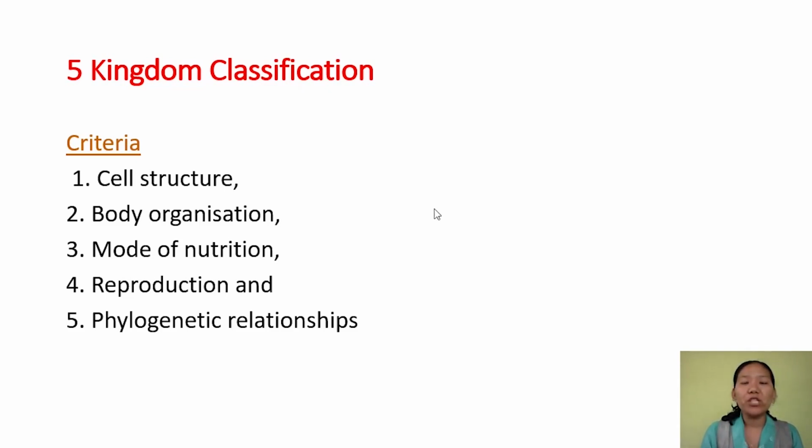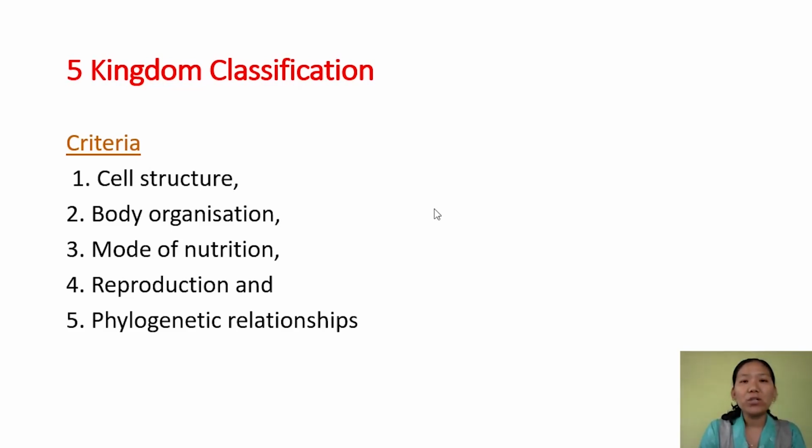The modes of nutrition are autotrophic and heterotrophic, and based on that, organisms are classified. The fourth one is reproduction. Reproduction can take place by sexual means as well as asexual means. There are certain organisms which do not undergo sexual reproduction, so based on this, the organisms are classified. And the fifth criterion is very important, that is phylogenetic relationship.